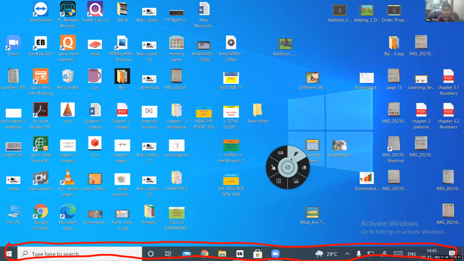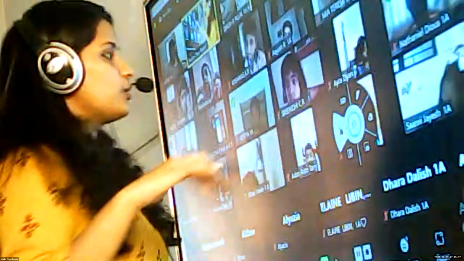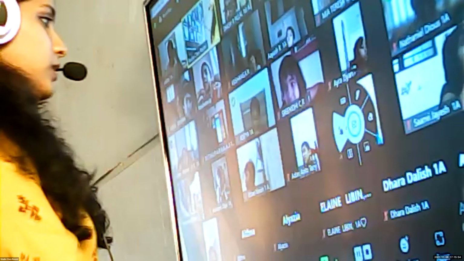Taskbar, yes. So what do you call the main screen area that appears in front of you when you turn on your computer? Desktop. Yes, it's called the desktop. All right. So that's it.